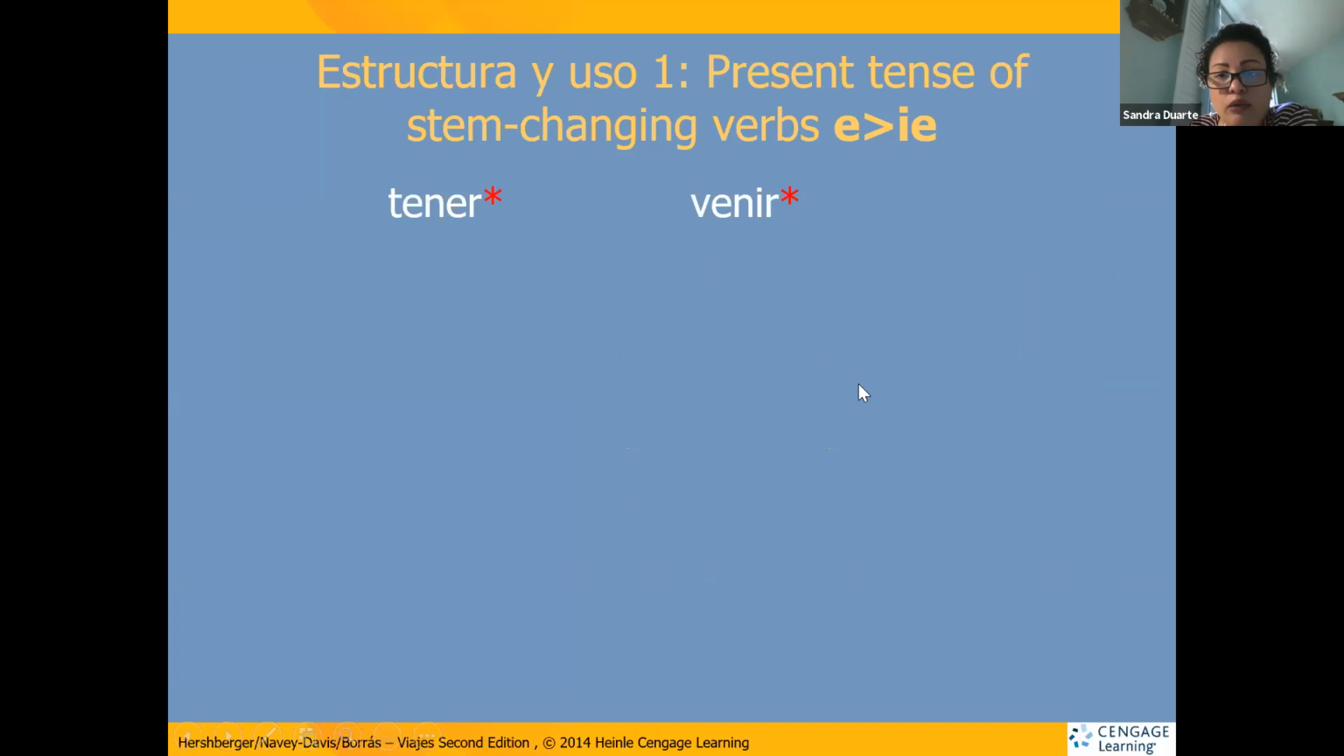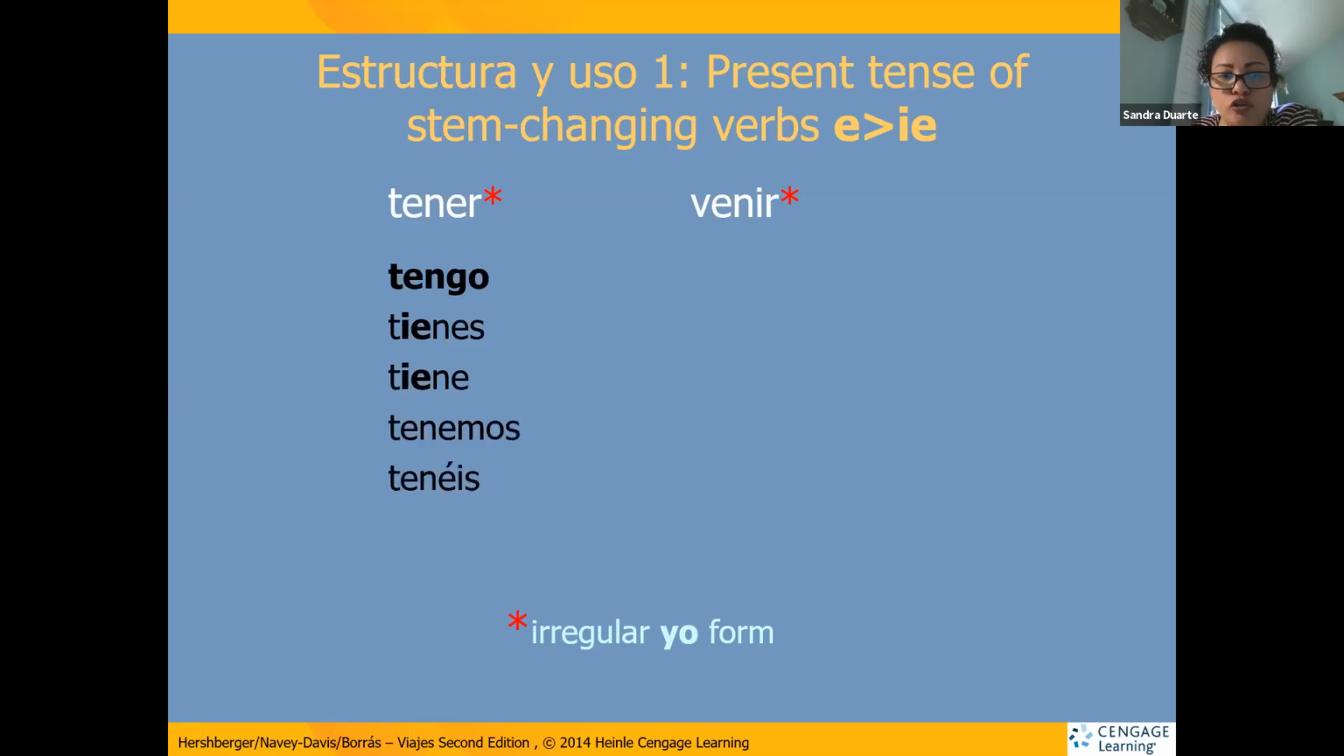Now, with stem change verbs, we have 2 particular verbs that are yoga verbs. And I've explained this in the previous lesson. Yoga verbs, that means the yo form changes to go, okay? Tener and venir are those 2 verbs. The yo form is the only one different that changes to a go. Yo tengo, tú tienes, él tiene, nosotros tenemos, and vosotros tenéis.